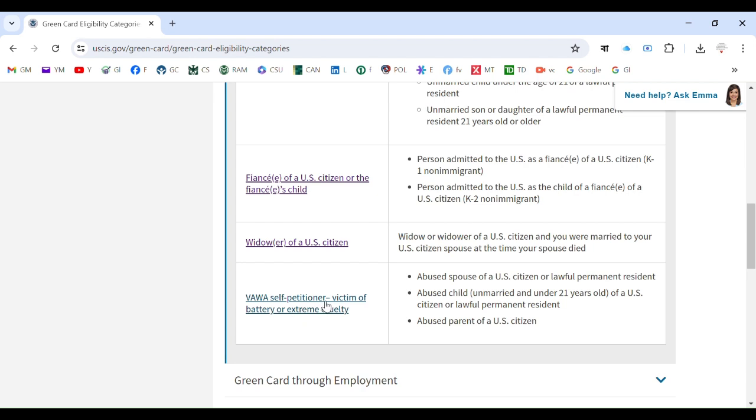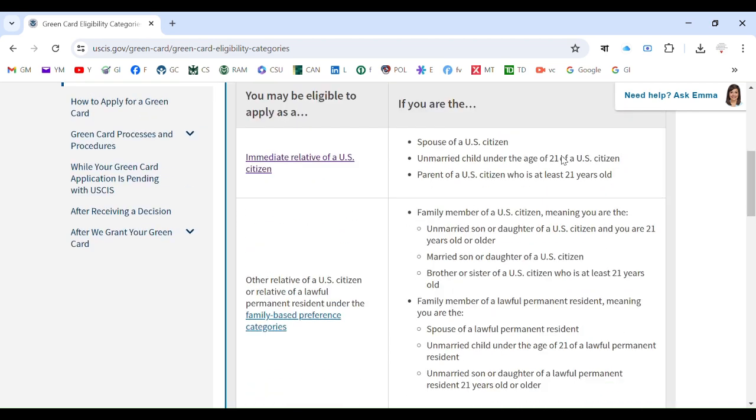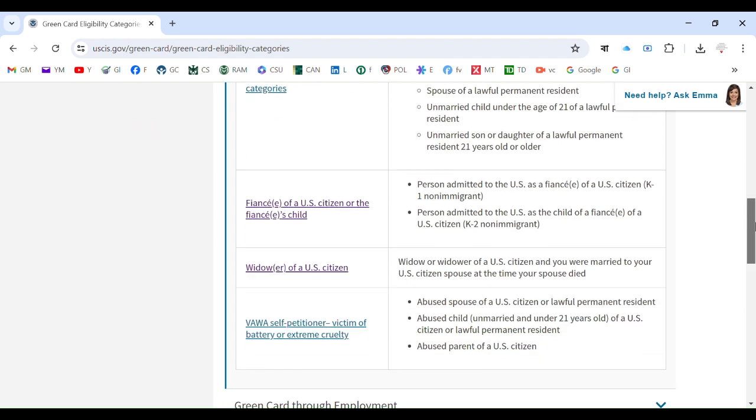I did not discuss the last one because this category is not common, it is very rare, so I have only discussed the top 4 categories: immediate relative, other relative, fiance, and widow or widower. So these 4 categories I am considering for our purpose, and we will skip the last one, which is very rare.